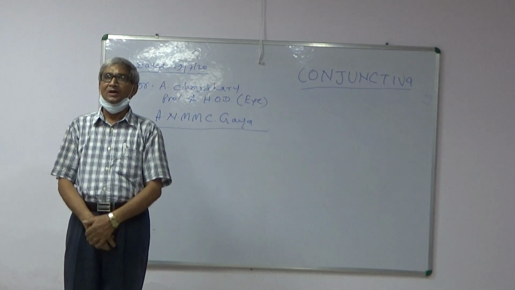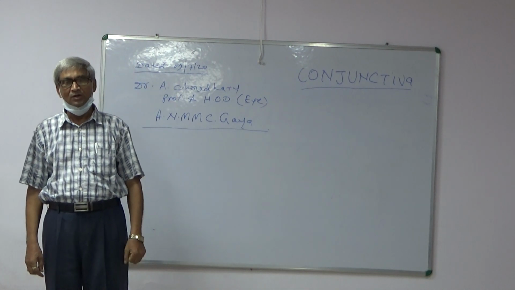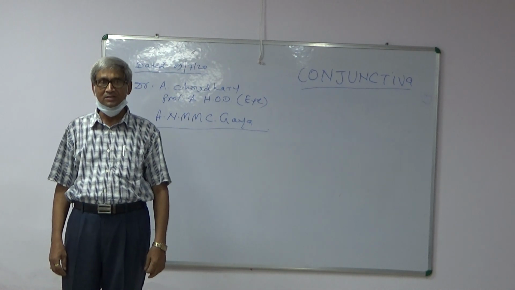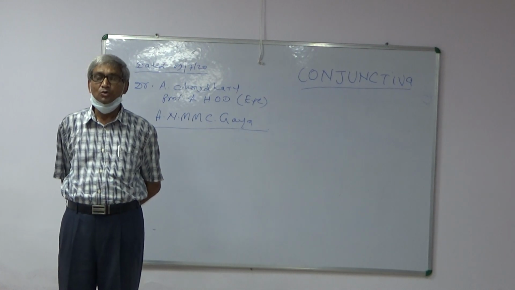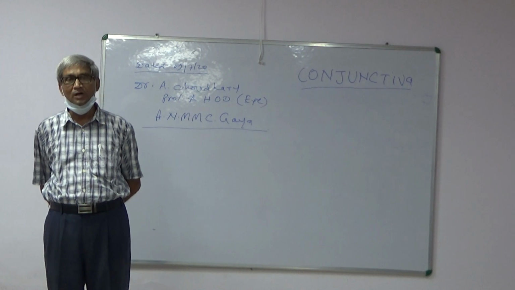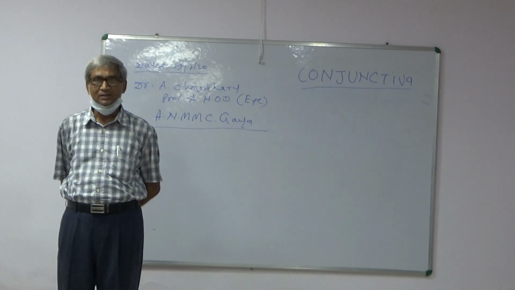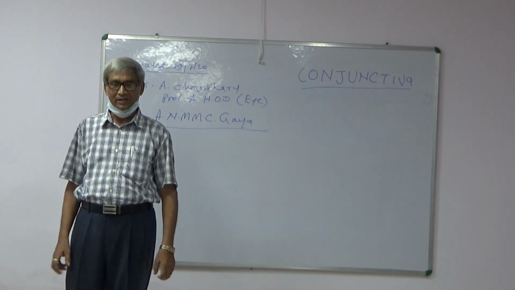Conjunctiva. It is a transparent mucous membrane which covers the undersurface of the lids and is reflected from the lid to cover the anterior part of the eyeball up to the limbus.